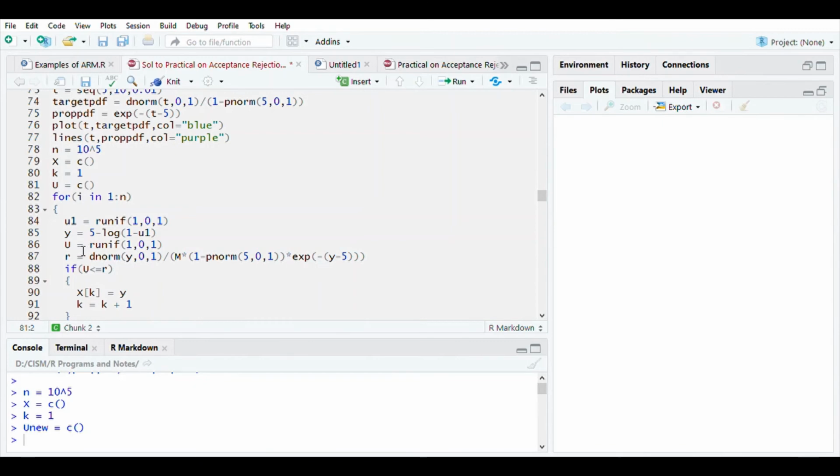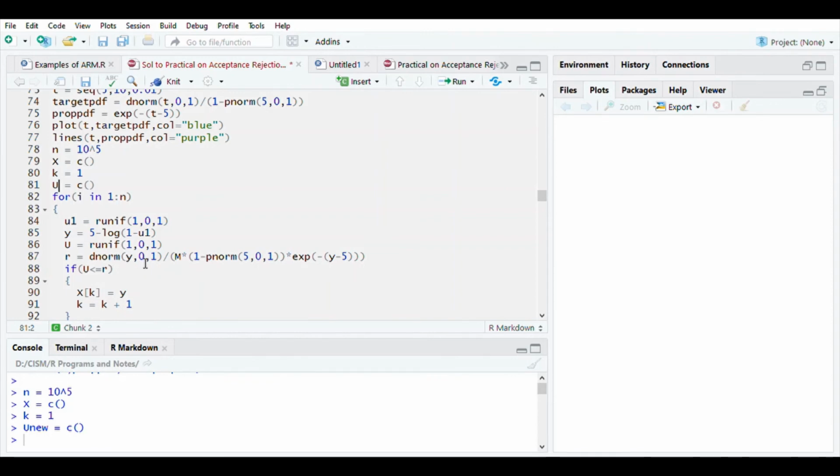In this u we save the uniform random number which we are going to need later for ARM, and then in this R we compute the ratio. The ratio is the ratio of target PDF at point Y divided by the proposal PDF at point Y and the constant upper bound on the ratio.